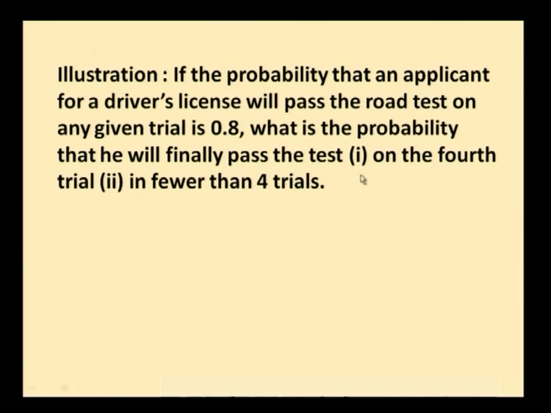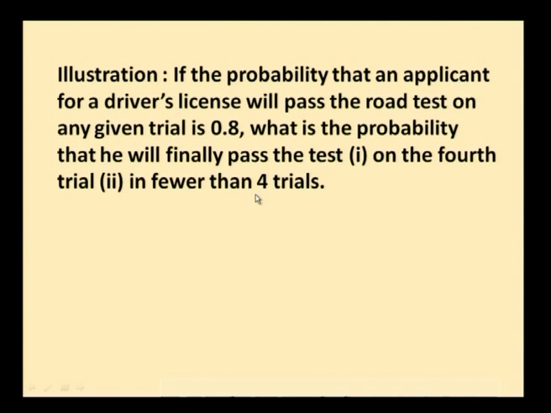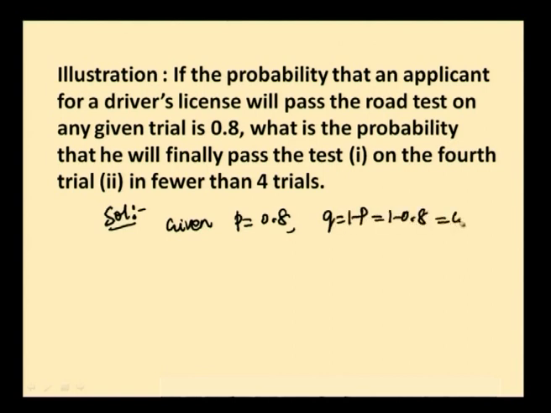So, he will finally pass the test on the 4th trial, and the second subdivision is in fewer than 4 trials. That is, he will finally pass on the 4th trial means in 3 trials it was failures. Okay. In fewer than 4 trials means he will pass the road test either on the first trial or second trial or third trial. We shall do this problem. Solution: given P is equal to 0.8. So automatically Q is equal to 1 minus P, 1 minus 0.8 is equal to 0.2.